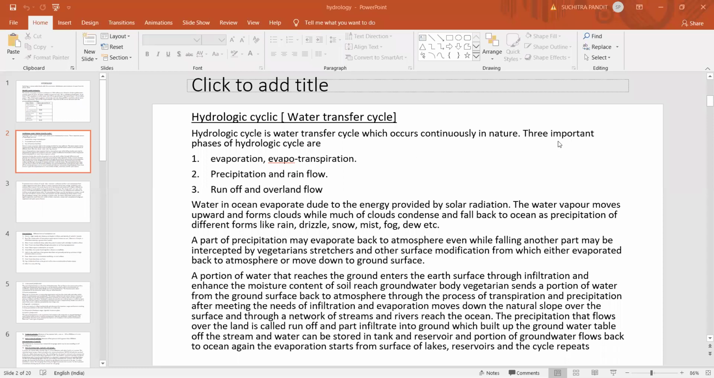There are three important phases of the hydrologic cycle. The first phase is evaporation and evapotranspiration. The next one is precipitation, which is also called rain.